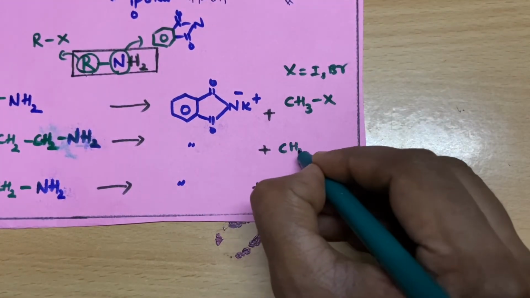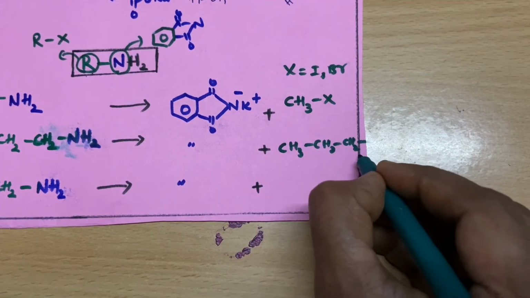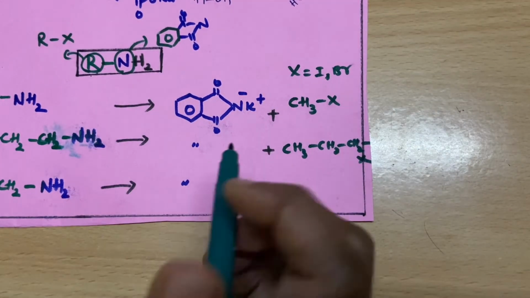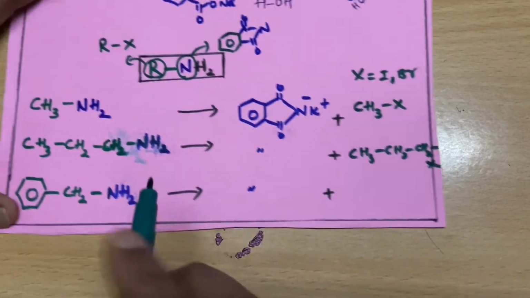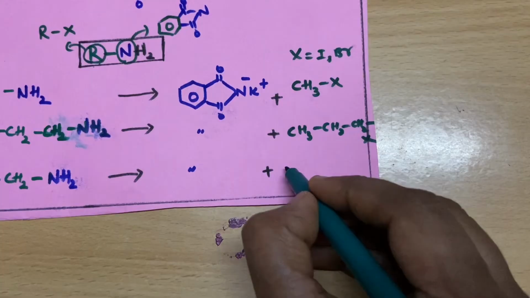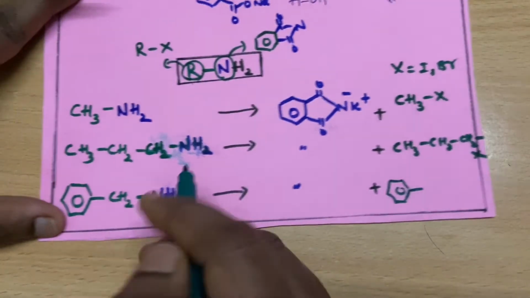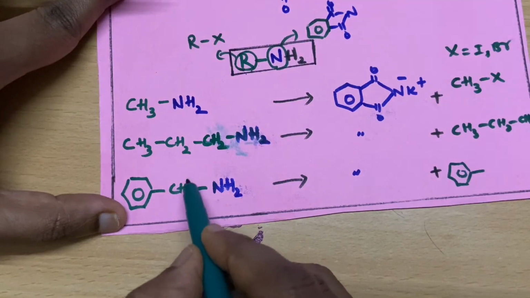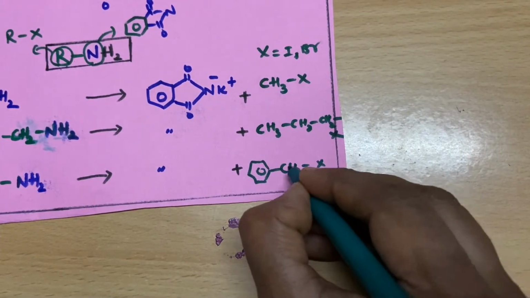It is propyl halide, that's all. The source of nitrogen is your phthalimide salt, potassium phthalimide. So this is your benzylamine. For that you have to take the corresponding alkyl halide. That's all.